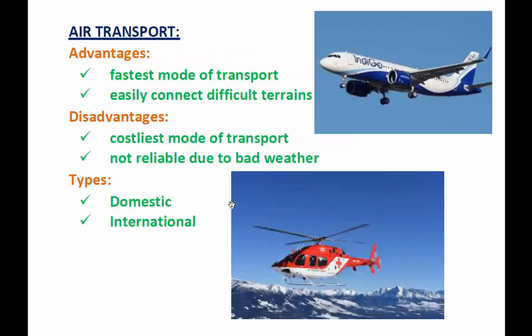Now we'll go to air transport. It is very advantageous, one of the fastest modes of transport. It can easily connect even difficult terrains, which means it is very easy to travel. One of the disadvantages is that it is the costliest mode of transport, and it is not reliable.